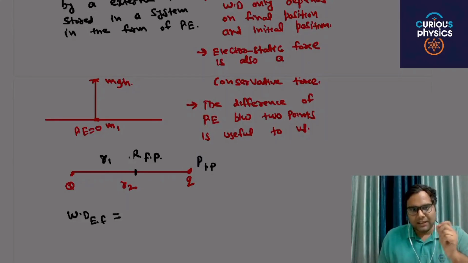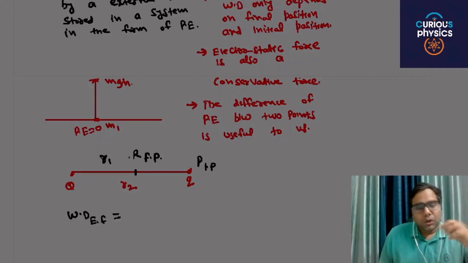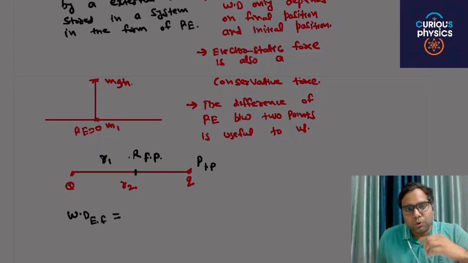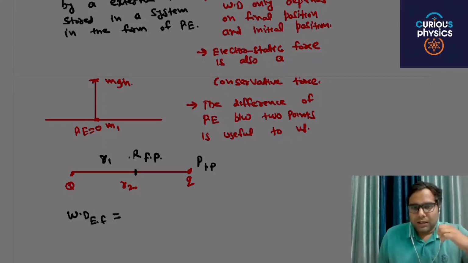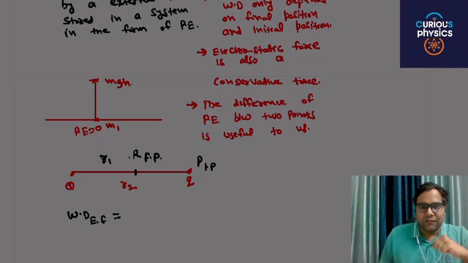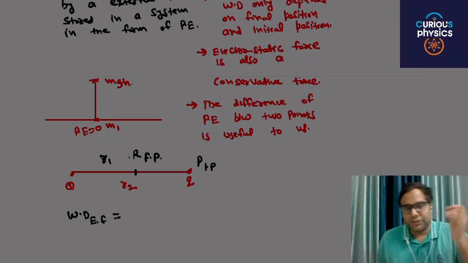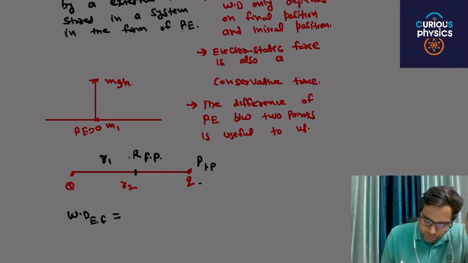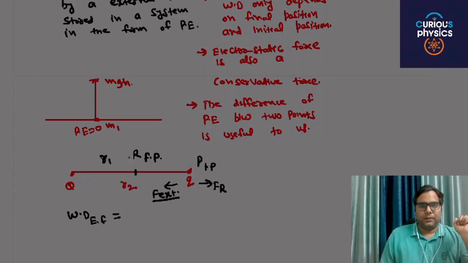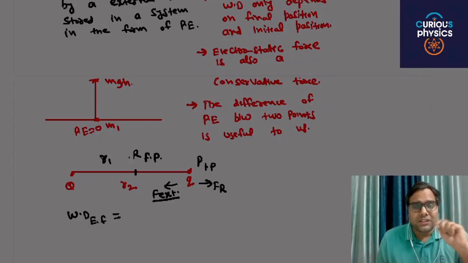Here, at the start, there will be a force of repulsion, because the capital Q and small q have the same polarity. So if you want to move charge from r2 to r1, then you have to apply an external force against the force of repulsion. The force of repulsion will be in this direction and the external force will be in this direction, and r is continuously changing.